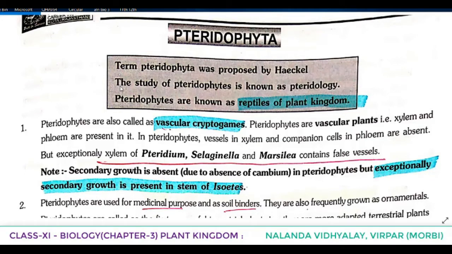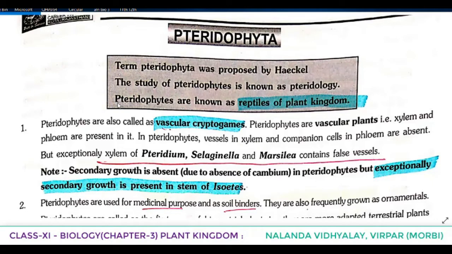Anybody know that? Yes, Robert Brown. And what is the study of bryophytes known as? Good, bryology. Here the study of pteridophytes is known as pteridology. So the study of bryophytes is bryology and the study of pteridophytes is pteridology.